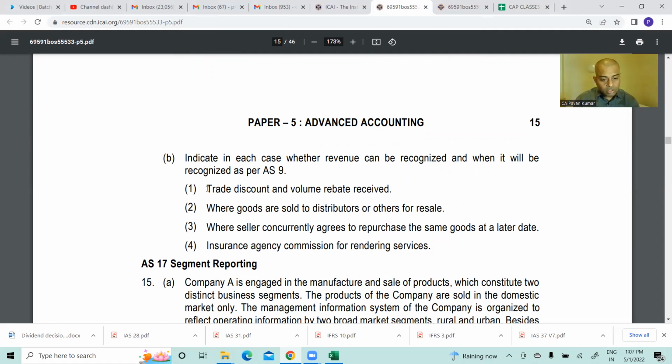This is trade discount. Another interesting thing is volume rebate. Volume rebates normally will be given on achieving a certain quantity. For example, listen carefully. This is also a little advanced point. It is not a CA intermediate level point.